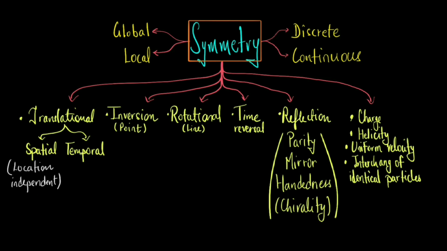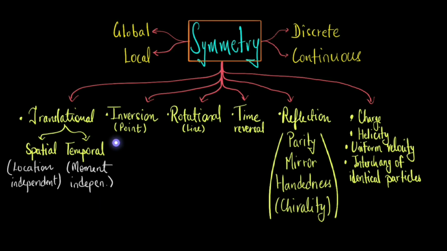Now next is the temporal translational symmetry. Similar to space, if we analyze a system at any point in time and find consistent behavior, this demonstrates temporal translational symmetry, indicating that physical laws are also uniform over time. And what we know is that this is true. The results of an experiment do not depend on when the experiment is performed, in general.